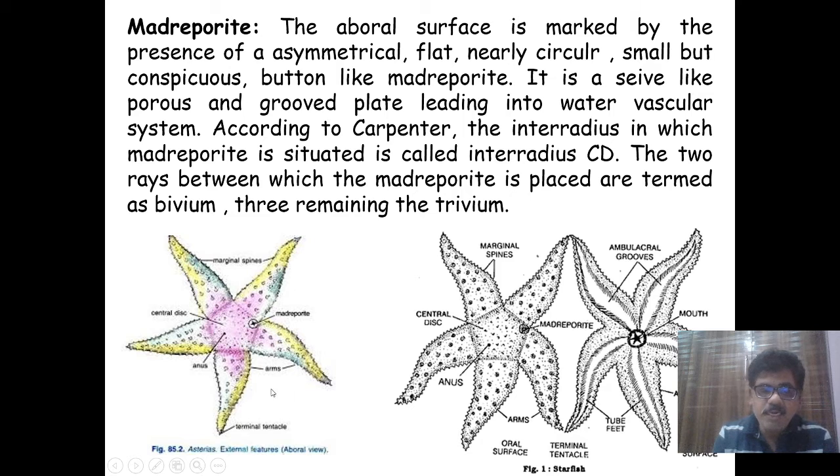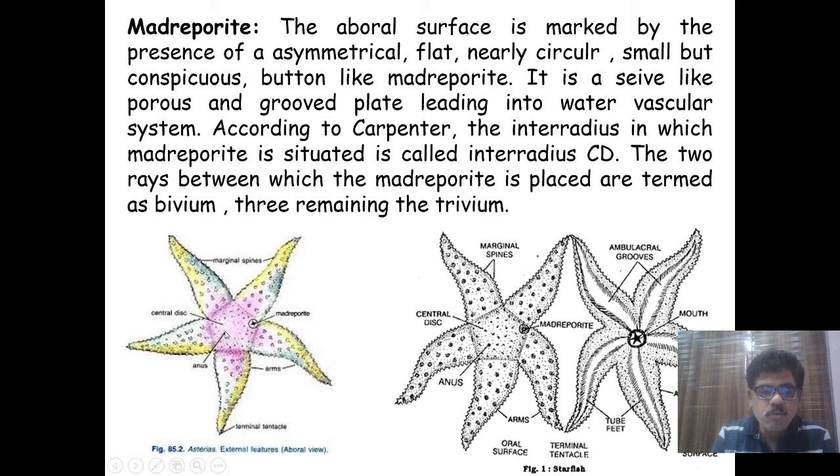These are the radii A, B, C, D. This is A, from where the madreporite is, we are starting. This is A, then B, and this is C. So the anus is present between the interradii, this B radius and this C radius.